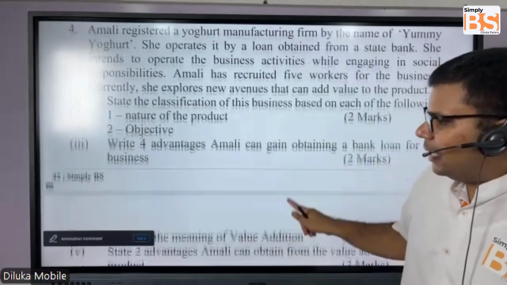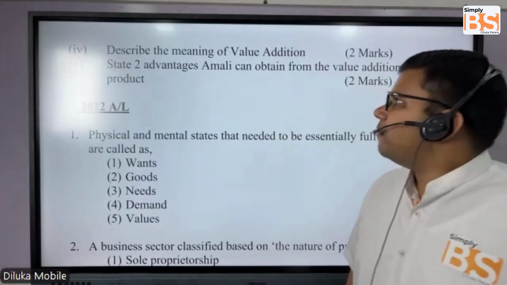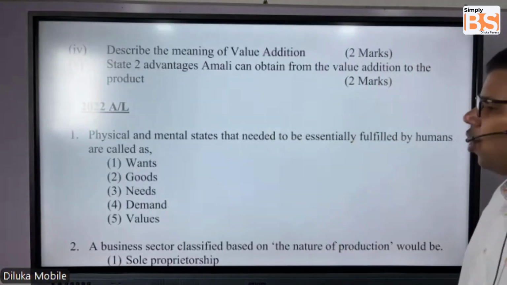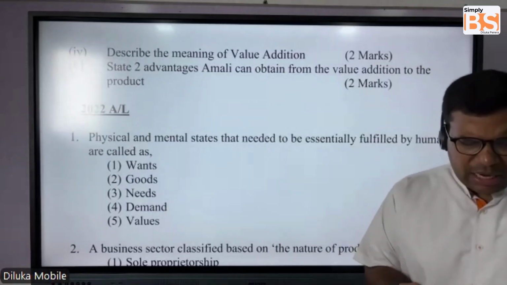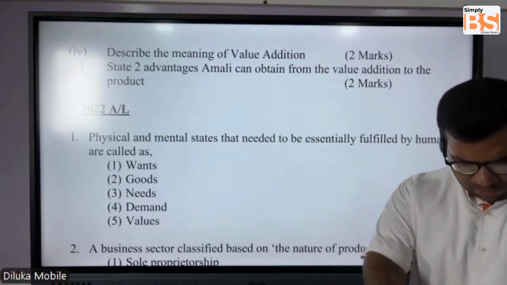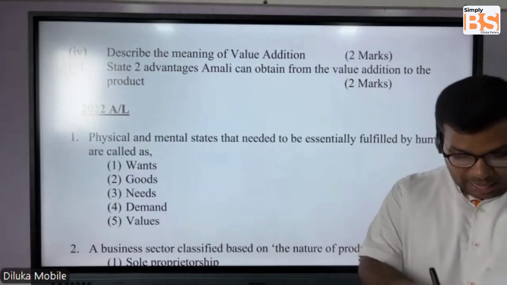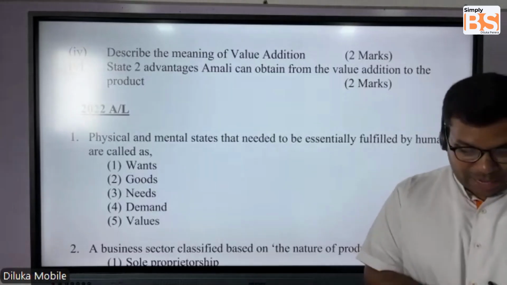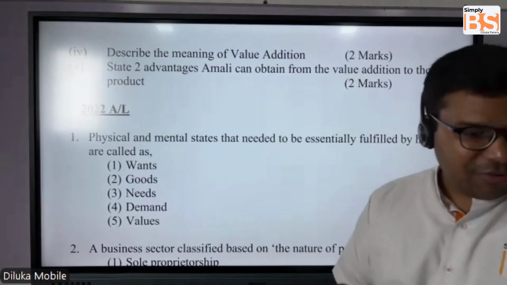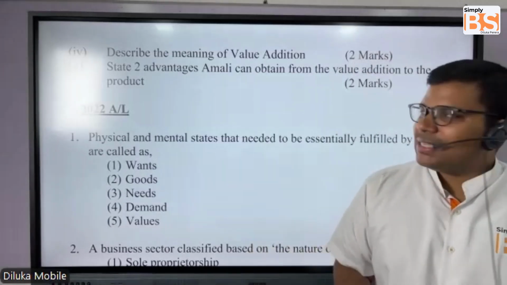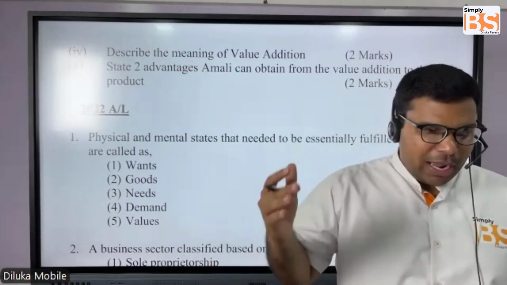Then students, we will move on to question number 4 in 2023. Describe the meaning of value addition. I think I took a lot of time to explain to you all about value addition, added value. So I don't have to take you through this answer, you can refer to our note.